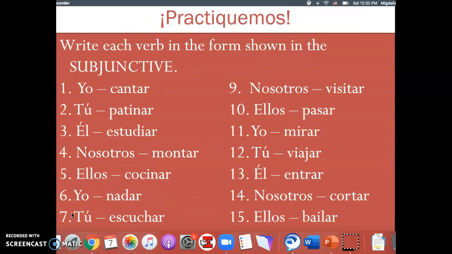Now let's take a few minutes and practice conjugating this in the subjunctive form. These AR verbs are located on the Practiquemos section of your notes. Please take a few minutes and conjugate the following AR verbs in the subjunctive form.